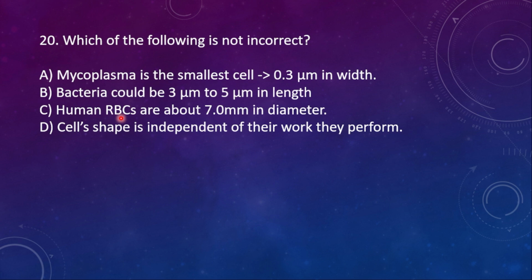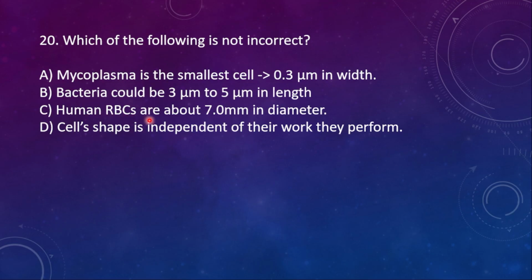20th question, which of the following is not incorrect? A, mycoplasma is the smallest cell, 0.3 micrometer in width. B, bacteria could be 3 nanometer to 5 nanometer in length.